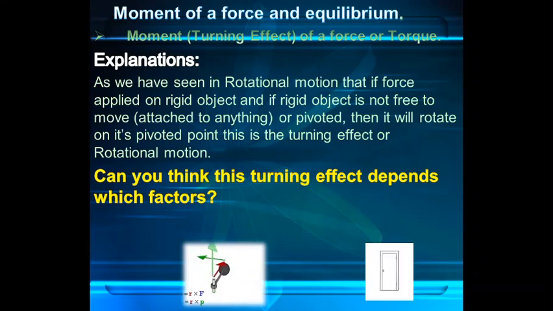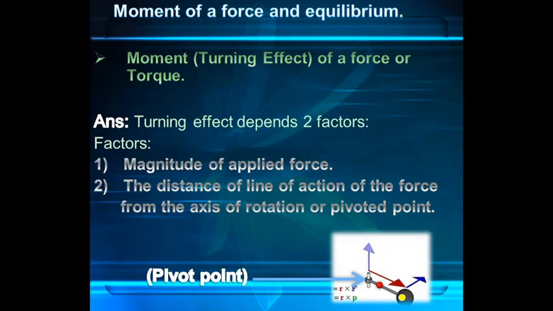Well, its first answer is of course force, how much force we are applying. But there is a second factor also. So let's see the second factor. The first factor, as we said, is the magnitude of applied force, how much force we have applied. The second factor is at what distance we are applying force from the point of attachment. So it depends on that also.